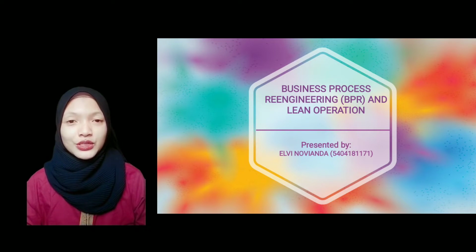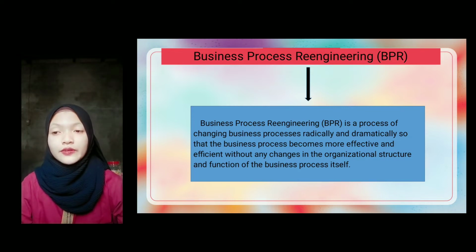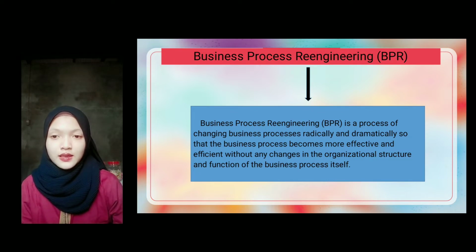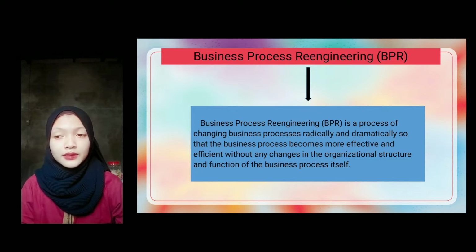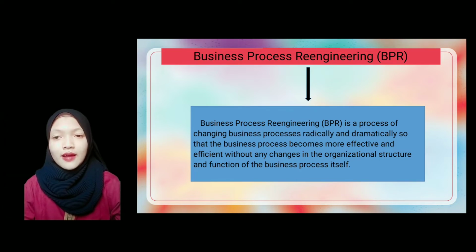Okay, I will talk to presentation about business process re-engineering or BPR and lean operation. Efficient without any changes in the organizational structure and function of the business process itself. This BPR was first written and published by Hammer 1990 and Davenport and Short 1990 and Hammer and Champy 1994.